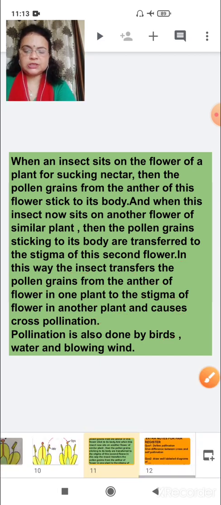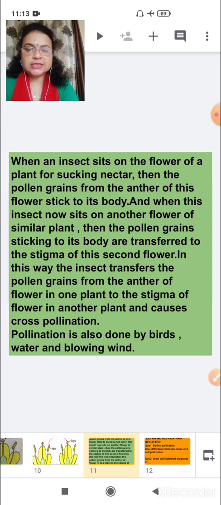Understood? Now see children, you all have understood in this lesson that we have started a new topic, sexual reproduction in plants. And in sexual reproduction in plants, first we started with the flowers. The procedure is known as pollination.